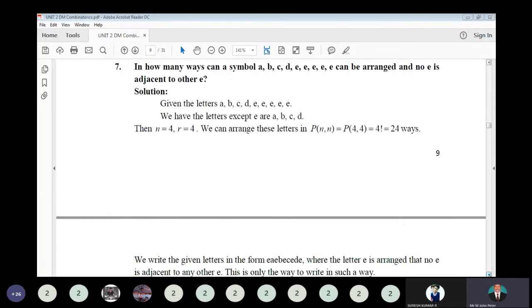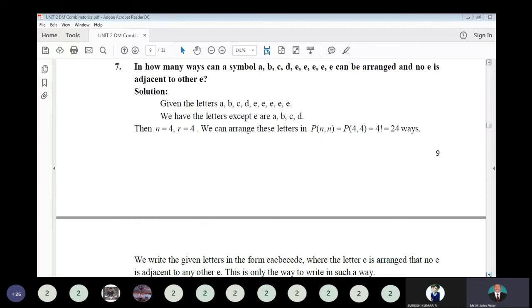How many ways can a simple A, B, C, D and 5 E's be arranged so that no E is adjacent to another E? They're telling it as a simple string, otherwise a word without meaning. How many different ways can you arrange? Arrange means permutation. Selection and arrangement, permutation: these are the keywords to apply permutation.